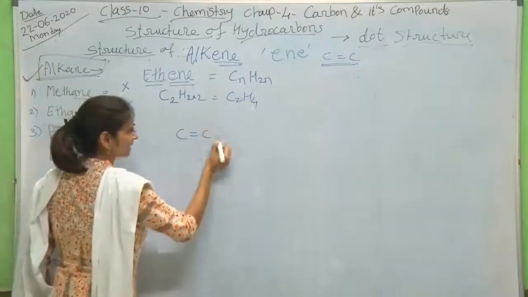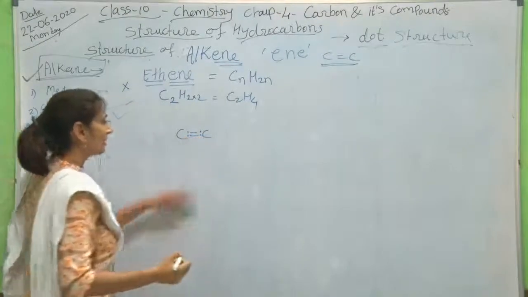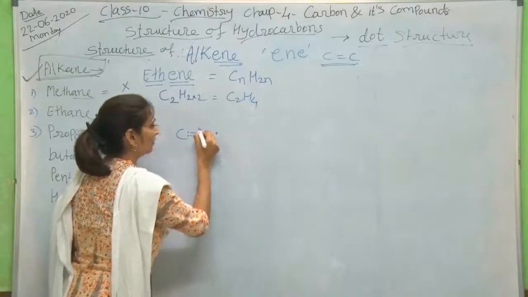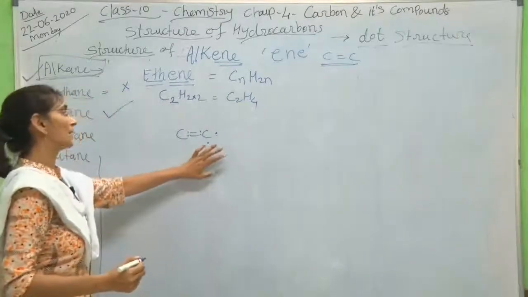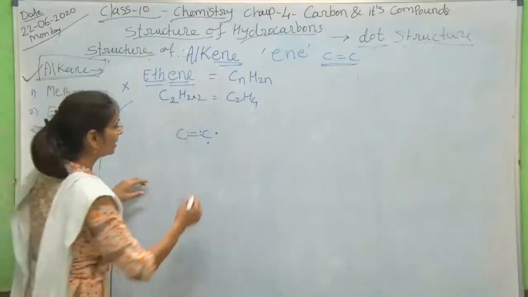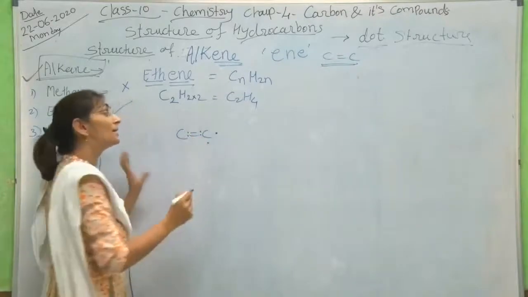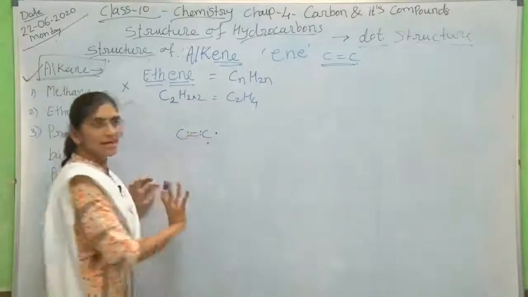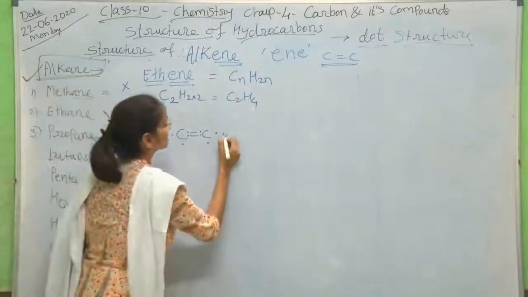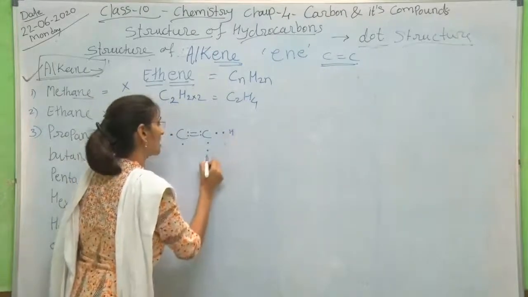Then how many electrons are remaining here? Each carbon atom has 4 electrons in its outermost shell, and among that 2 electrons are bonded here by the carbon carbon double bond. So 2 electrons are engaged, and only 2 electrons are remaining here. So these 2 electrons will share with 2 hydrogen atoms.